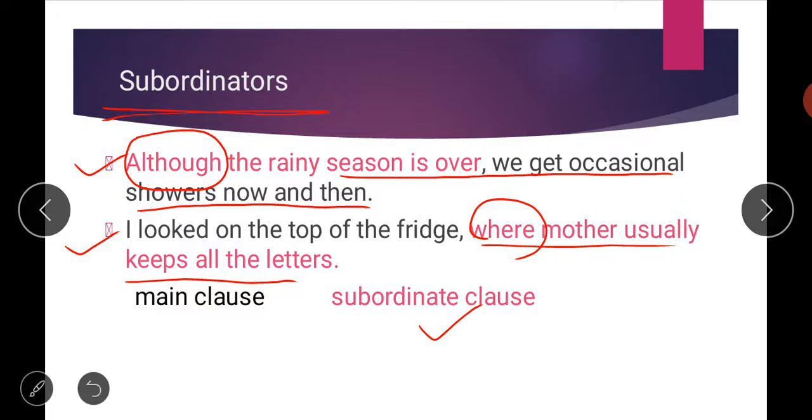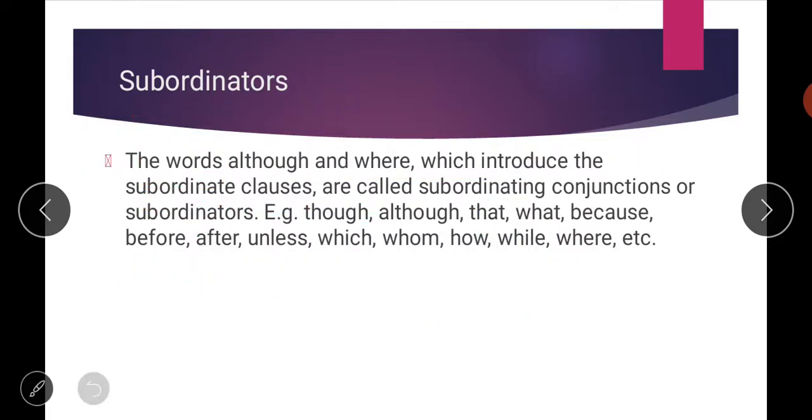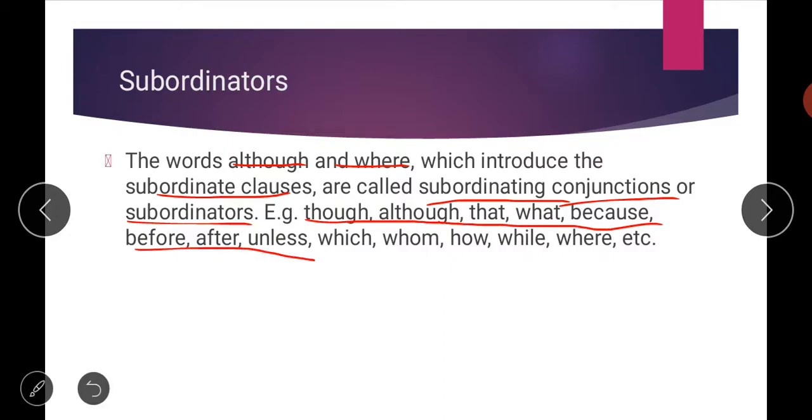So let us see these subordinators clearly. The words like although, where, which introduce the subordinate clause. These are the words which were introducing the subordinate clause in the previous examples. So these are called your subordinating conjunctions or the subordinators. And more examples of these are though, although, that, what, because, before, after, unless, which, whom, how, while, where. All these words are subordinators, so you can take the reading of these again.